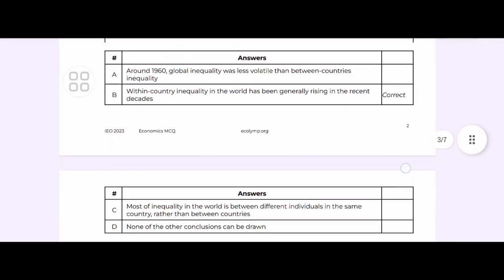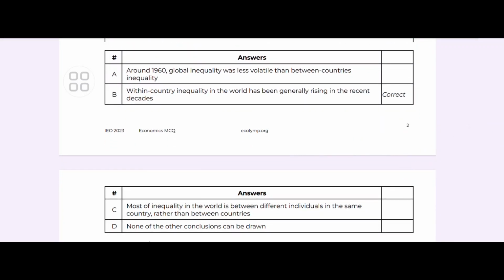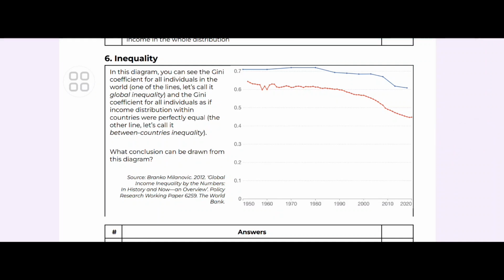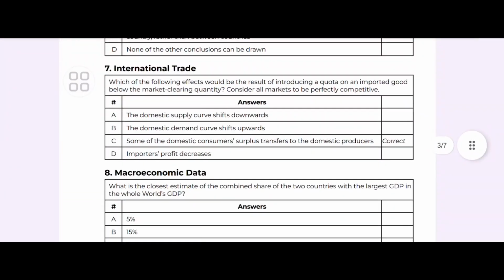Around 1960, global inequality was less volatile than between country inequality. Within country inequality in the world has been generally rising in recent decades. So most of the inequality in the world is between different individuals in the same country rather than between countries. None of the other conclusions can be drawn. So you can see the diagram. Which one would be the answer? Obviously B. The observation is based on trends in inequality, highlighting increasing within country disparity. So the answer is B.